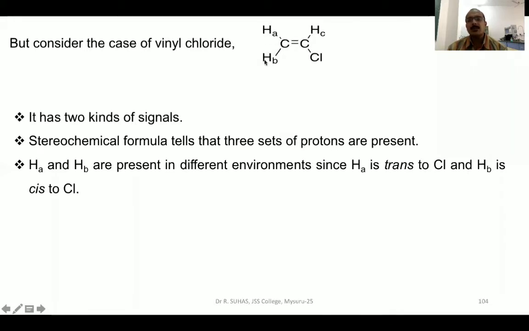The stereochemical formula tells us that all three hydrogens in vinyl chloride are different, because HA is trans to chloro, whereas HB is cis to chloro. That means HA, HB, and HC, all three protons, are present in different chemical environments, and hence it exhibits three different peaks in its 1H NMR spectrum.